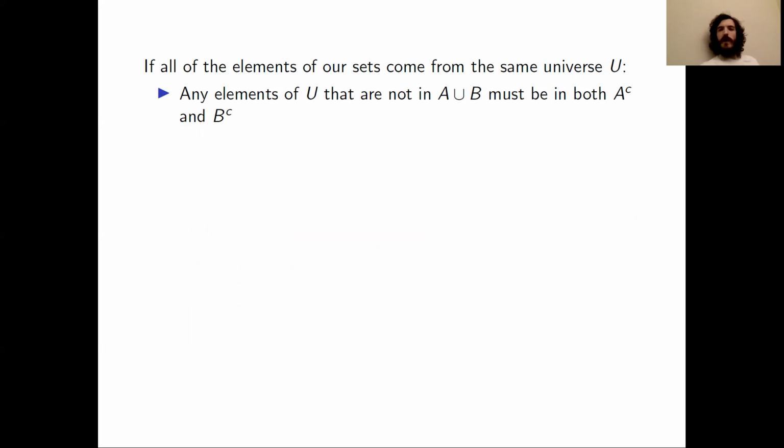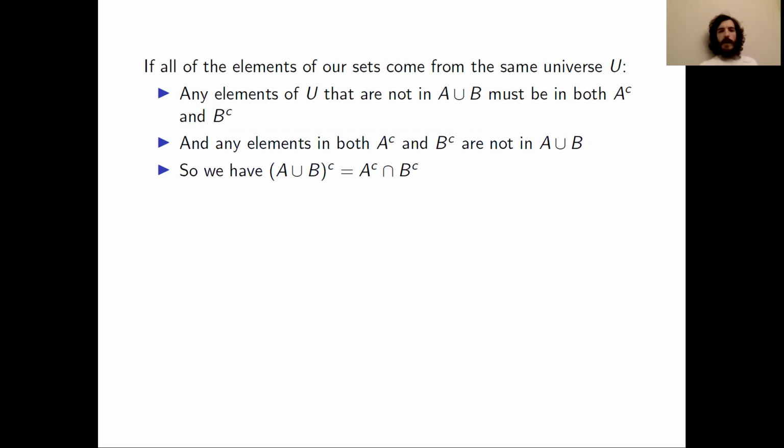In order to show this law, we just need to observe that if you have any element of the universe U that's not an element of A ∪ B, then that element must be in both the complement of A and the complement of B. In the other direction, any element that is in both the complement of A and the complement of B is not going to be in the union of A and B. This tells us that the complement of the union of A and B is the same set as the complement of A intersected with the complement of B.